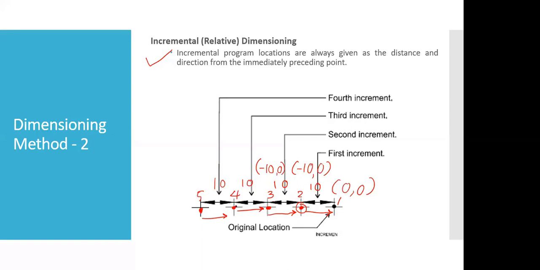Similarly, for point number 4, this gap is 10. For this point it should be 0, 0. So it should be again minus 10, 0. And for this also, this should be minus 10 and 0. Okay. Any doubt within this?